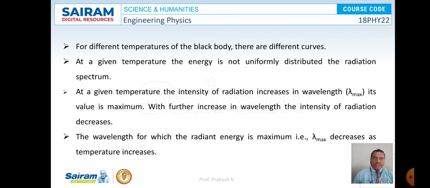And when we relook at this black body spectrum, for different temperatures of the black body there are different curves, and at a given temperature the energy is not uniformly distributed in the radiation spectrum. At a given temperature the intensity of radiation increases with wavelength lambda and its value becomes maximum, and with further increase in wavelength the intensity of radiation decreases. The wavelength for which the radiant energy is maximum is known as lambda max, and it decreases as the temperature increases.